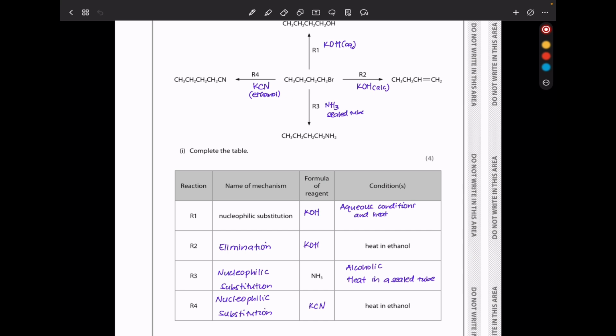Reaction 3, we're producing an amine. It's a nucleophilic substitution reaction with ammonia in alcoholic conditions, and we heat in a sealed tube because ammonia is a gas. Reaction 4 is a nucleophilic substitution reaction and KCN is used. We heat in ethanol.